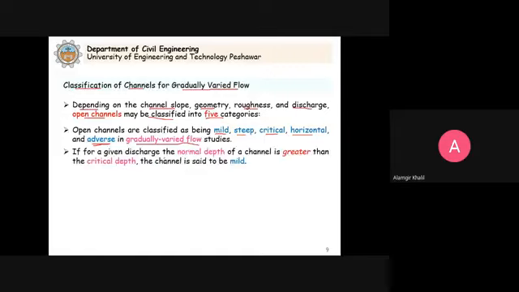So if for a given discharge, the normal depth of the channel is greater than the critical depth, the channel is said to be mild. This we already know, clear? When the normal depth is greater than the critical depth, we say that the channel is mild. The slope is a mild slope.